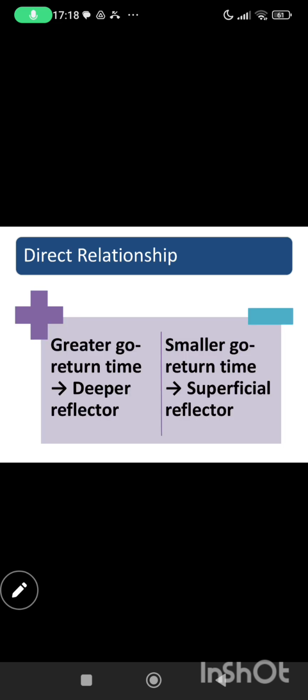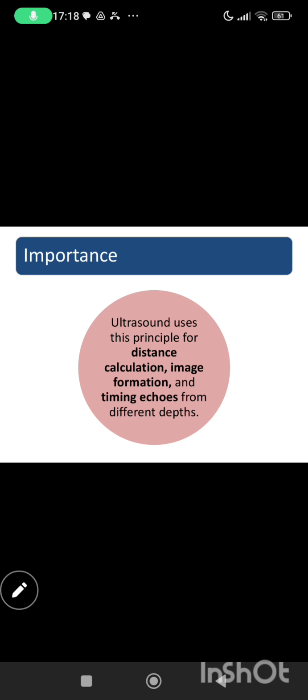Now go return time tells us about the depth of the reflector. If there is greater go return time, for example 260 microsecond, we know that the reflector is at 20 centimeter depth, and when it is 26 microsecond, it means the reflector is placed at 2 centimeter. So smaller go return time means superficial reflector, and greater go return time means deeper reflector. And ultrasound uses this principle for distance calculation, image formation, and timing the echoes from different depths.